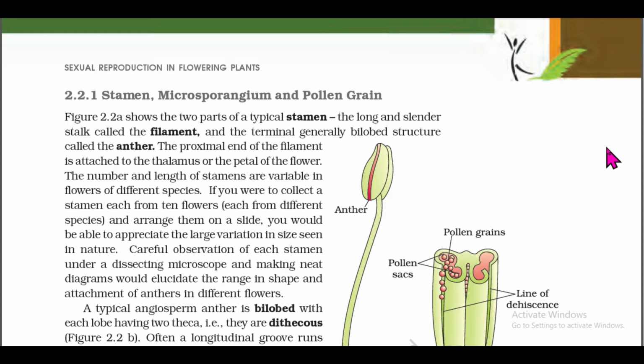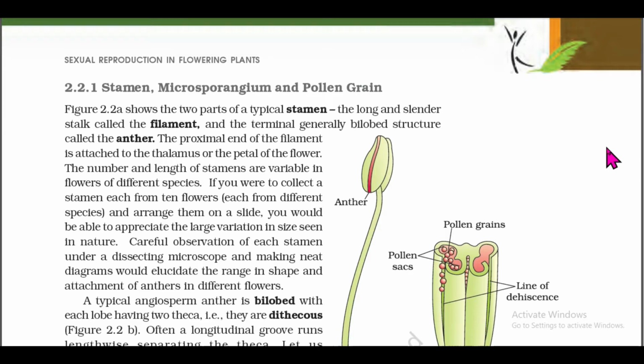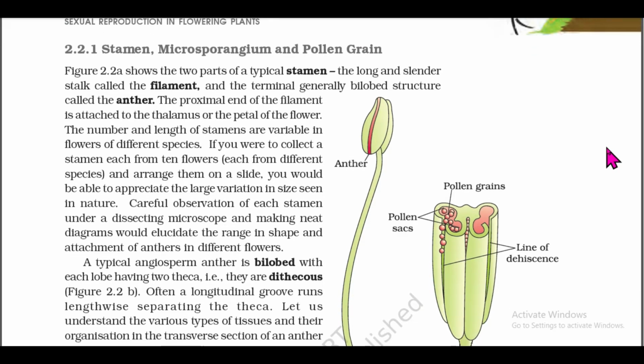If you were to collect a stamen each from 10 flowers, each from different species, and arrange them on a slide, you would be able to appreciate the large variation in size seen in nature. Careful observation of each stamen under a dissecting microscope and making a neat diagram would elucidate the range in shape and attachment of anthers in different flowers.